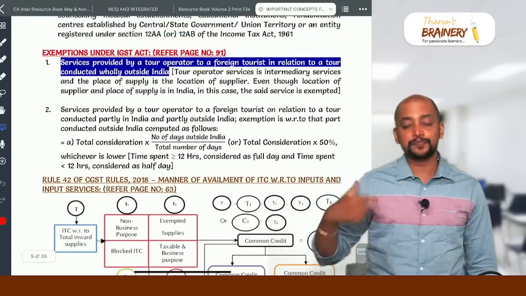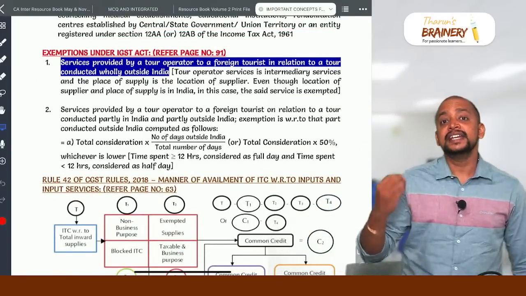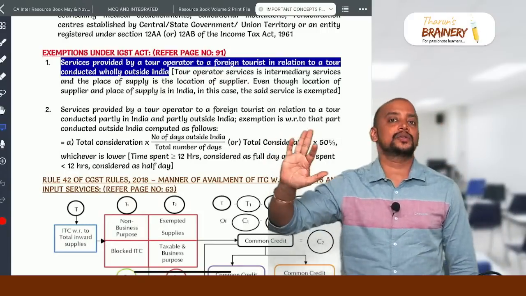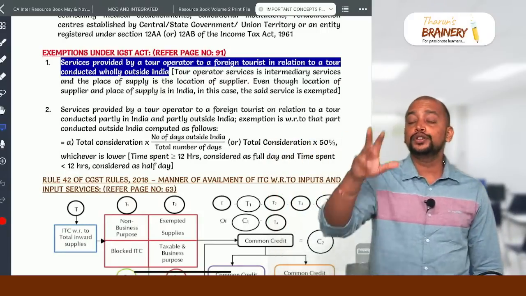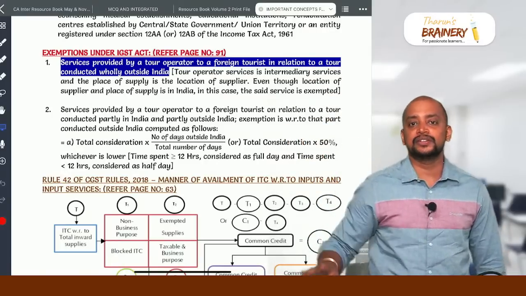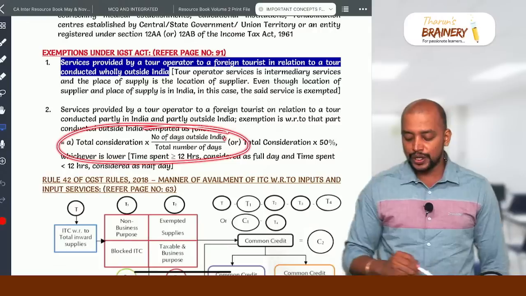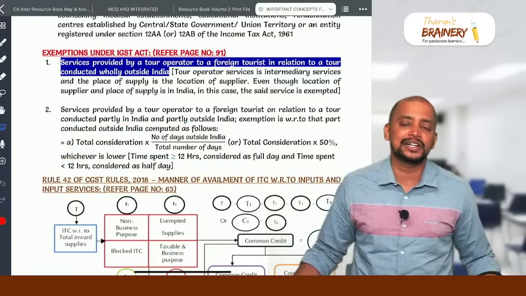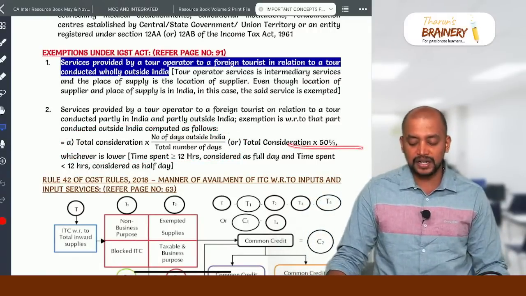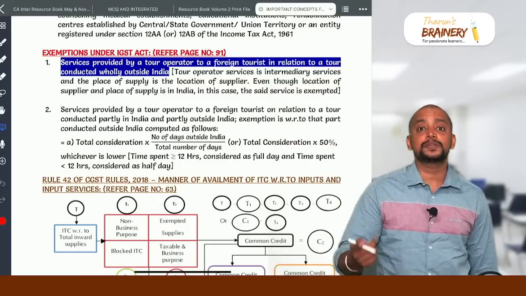The next one, tour operator services. Services provided by an Indian tour operator to a foreign tourist in relation to the tour wholly conducted outside India will be exempted. What if the tour is partly in India, partly outside India? In that case also proportionately it will be exempted. What proportion is exempted? Total consideration into number of days the tour conducted outside India divided by total number of days, or total consideration into 50%, whichever is lower will be taken as the exemption if the tour is partly in India, partly outside India.